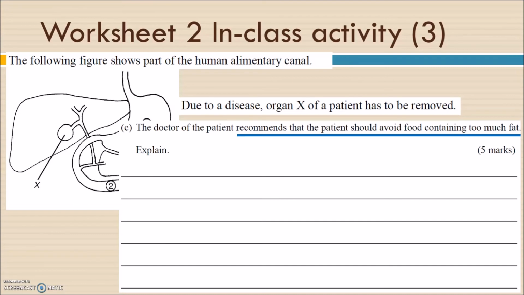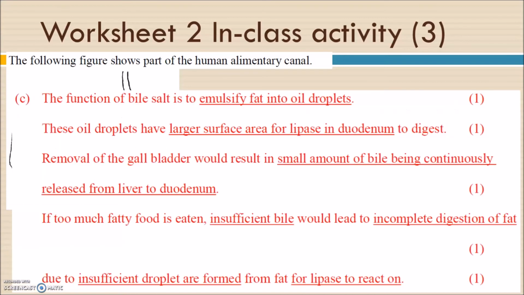The function of the bile juice is to emulsify the fat into small oil droplets, and the small oil droplets have a larger surface area to volume ratio for the lipase to work on, and the lipase is in the pancreatic juice secreted by the pancreas. Even though the question is just talking about the gallbladder, it can be related to other digestive glands in the digestive system.